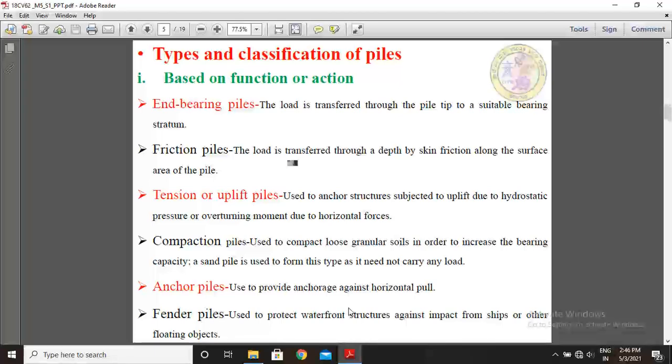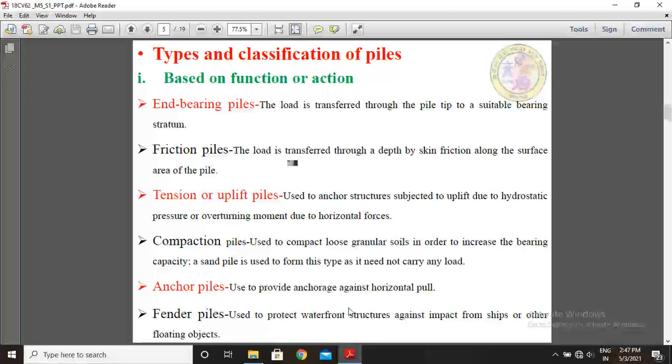Next, piles are classified as anchor piles. Anchor piles are used to provide anchorage against horizontal pulls. This is called an anchor pile. Next, fender piles.